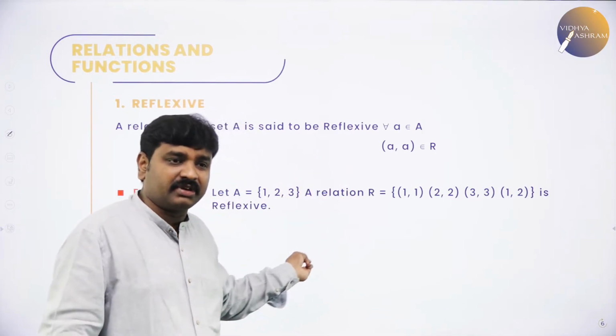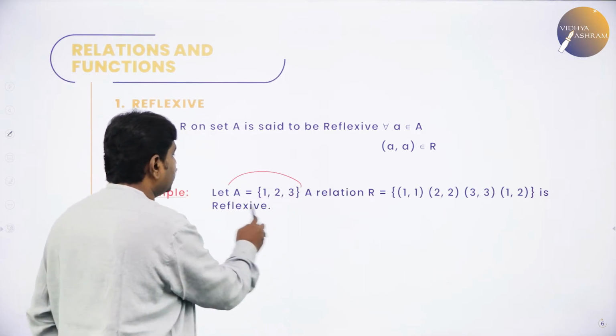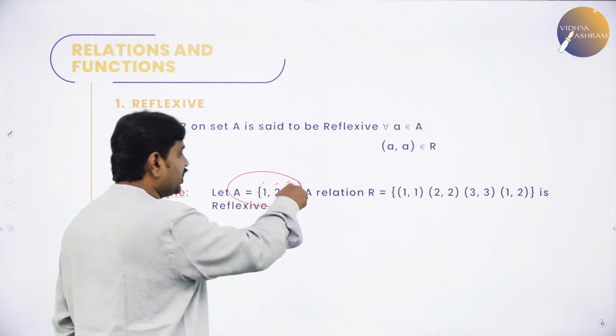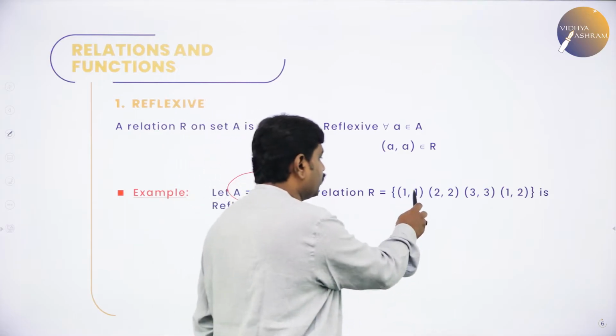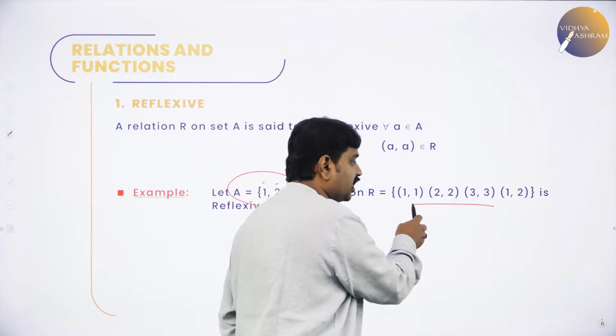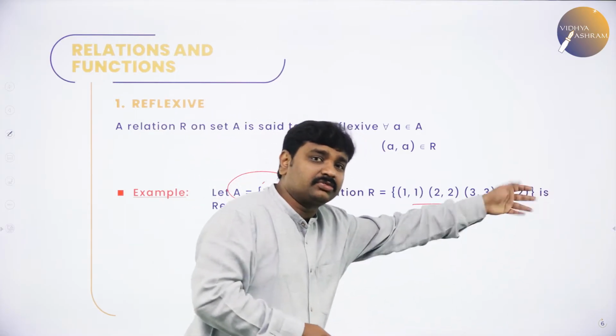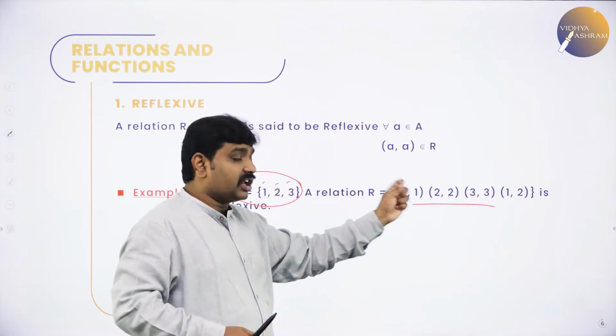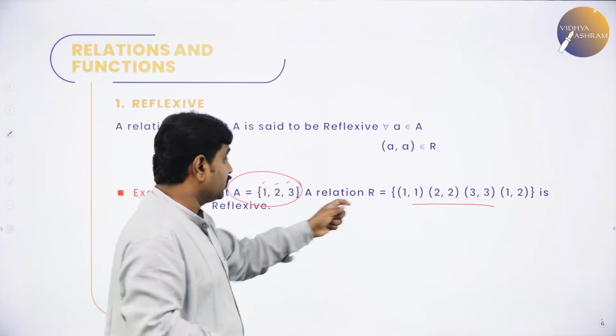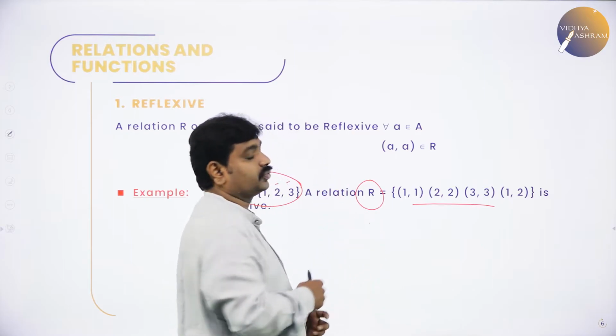Say we have 3 elements in the set. What are the 3 elements? 1, 2, 3. Every element should be related to itself: (1,1), (2,2), (3,3). So, these 3 are present. I am not bothered about other things. Other things may be present or not. If every element is related to itself, then I can call this relation reflexive.